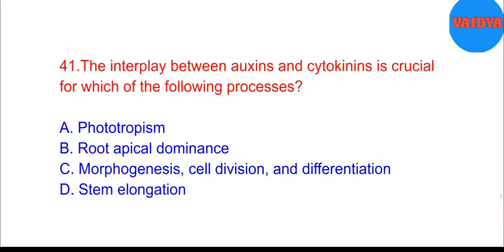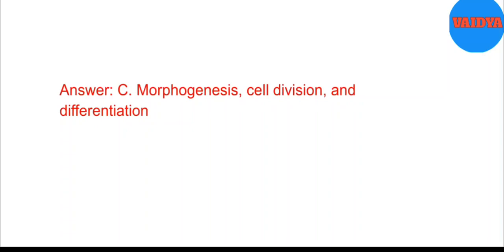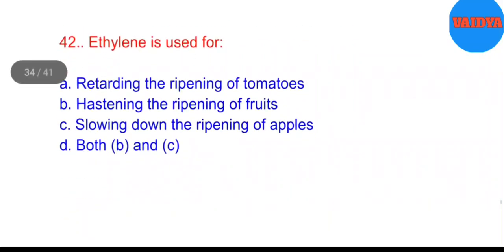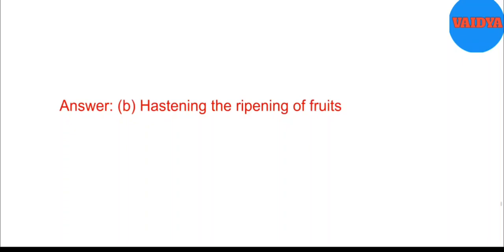41. The interplay between auxins and cytokinins is crucial for which of the following processes? A. Phototropism. B. Root apical dominance. C. Morphogenesis, cell division, and differentiation. D. Stem elongation. Answer. C. Morphogenesis, cell division, and differentiation. 42. Ethylene is used for A. Retarding the ripening of tomatoes. B. Hastening the ripening of fruits. C. Slowing down the ripening of apples. D. Both B and C. Answer. B. Hastening the ripening of fruits.